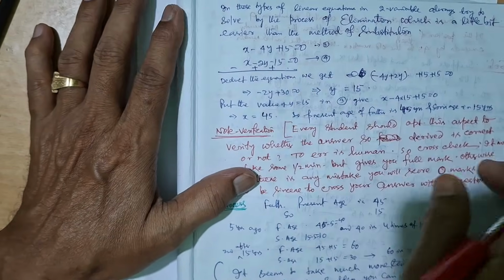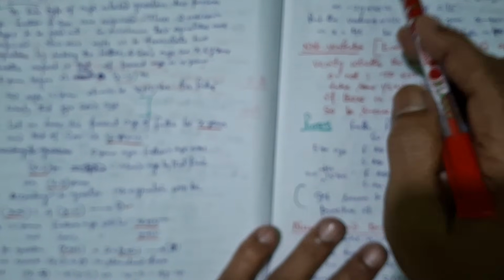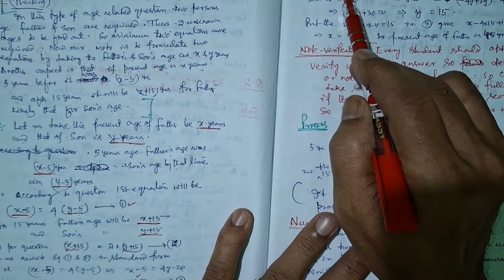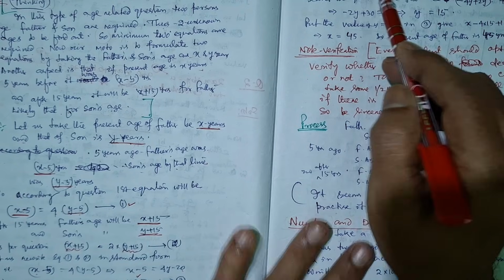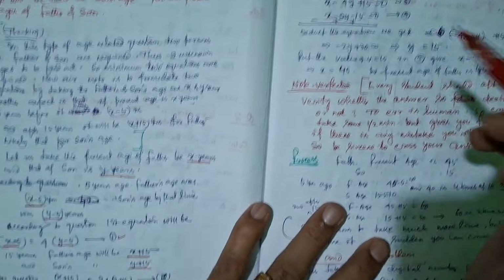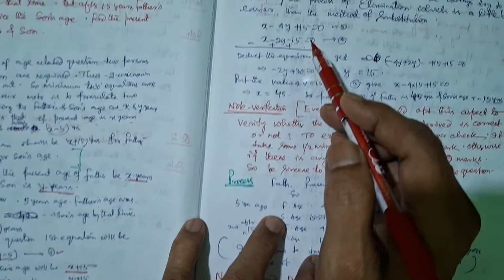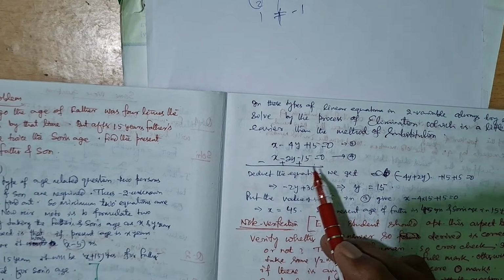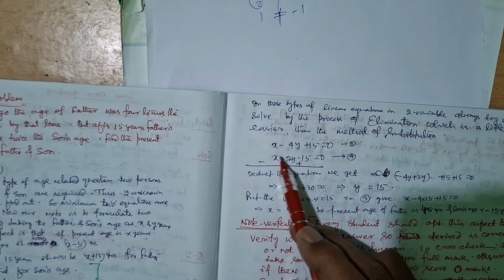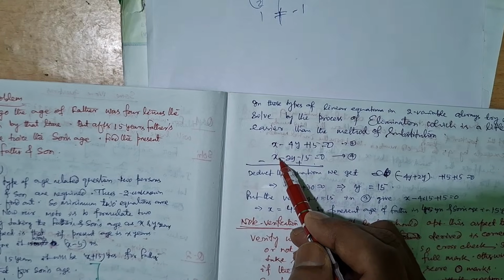x minus 4y is equal to this, it is clearly written, x minus 4y is equal to this, and x minus 2y is equal to 15. Here it is not necessary to multiply by any number, because it is x, it is x.